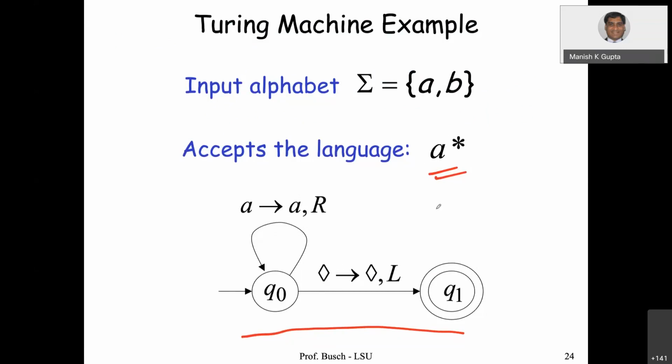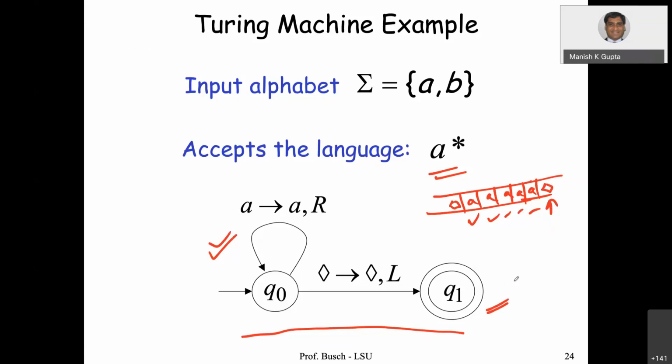Suppose the tape has 1, 2, 3, 4, 5 A's, and then after that a blank symbol, and so on. This loop will take care of all A's. Then the first time you hit a blank symbol, you move left and accept and stop.